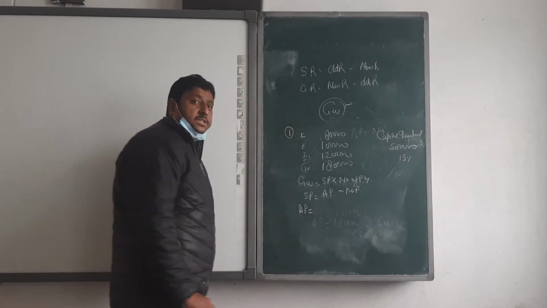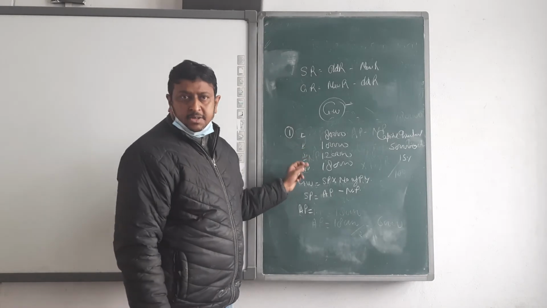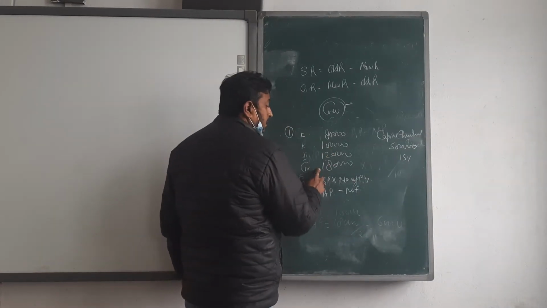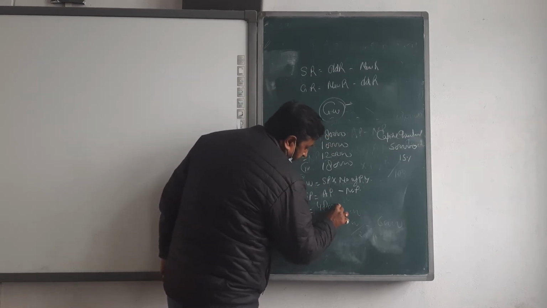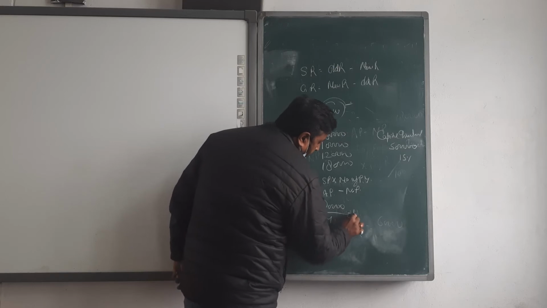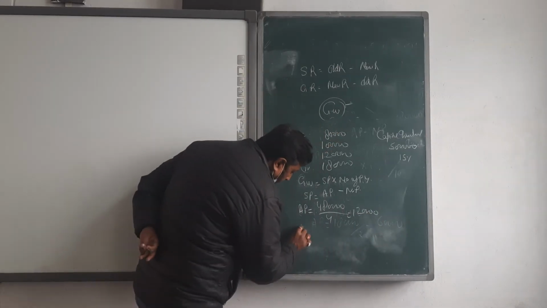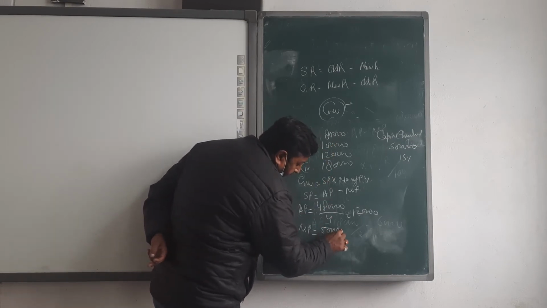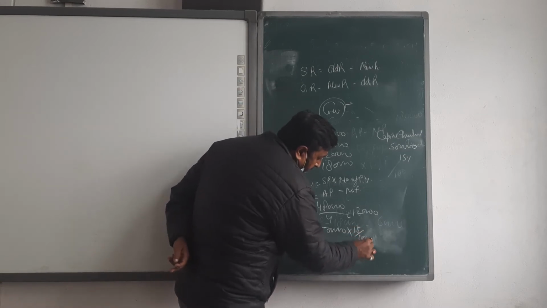Average profit is equal to total profit upon 4 years, na? Yes. How many years here? 4. Total profit, just calculate: 3 lakh, 4 lakh, 4 lakh 80 thousand. Then 480 upon 4 is 120. We got it. Then normal profit is equal to capital of 5 lakh into 15 upon 100.